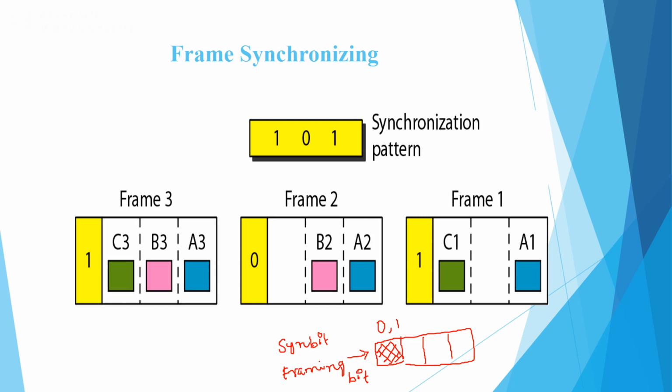It is also called the framing bit, and it allows the demultiplexer to synchronize with the incoming bit stream so that it can separate the time slots accordingly. Usually we can consider alternate 0 and 1 as the framing bit. This concept is called frame synchronization. Here we can assume that frame 1 synchronization bit is 1. The next one is 0. The next one, frame 3, will be 1, and so on.